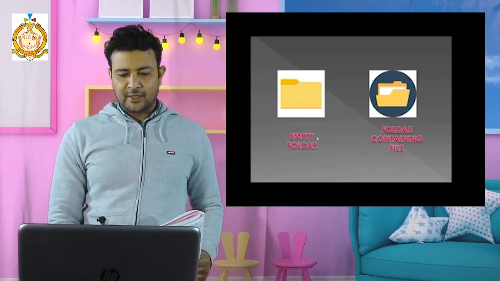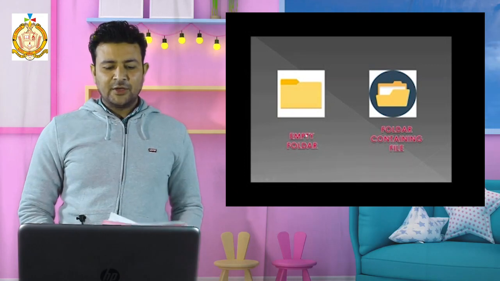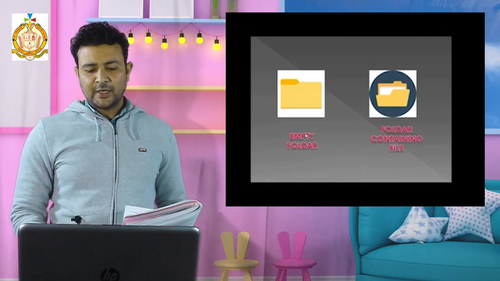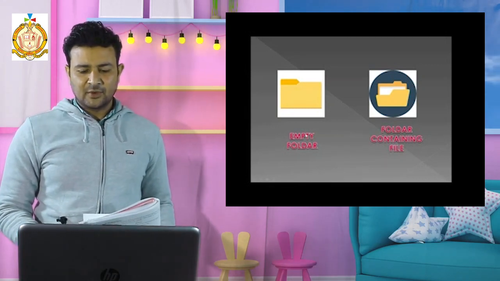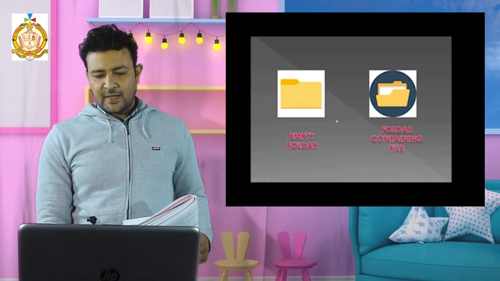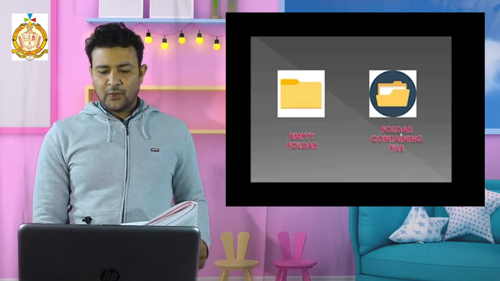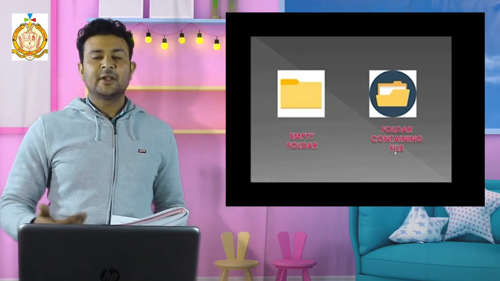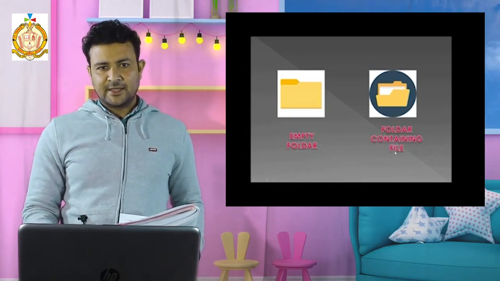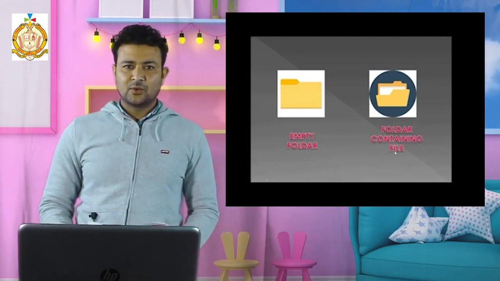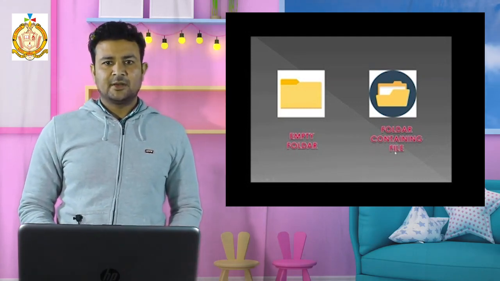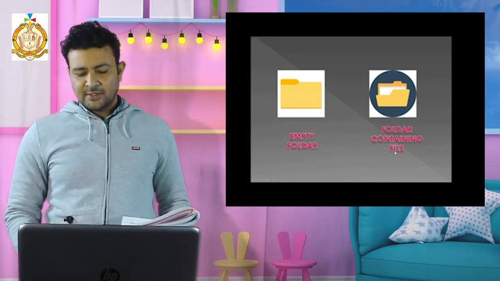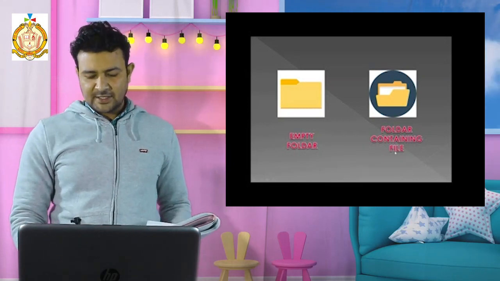One is an empty folder, which means nothing is there. When you see the empty folder, there is no size. If you are having files in the folder, see the second one. The folder contains files, which means there are different files. As they are different files, there will be different sizes. An empty folder means no size, no space covered by this folder. But in case the folder has files, it will cover space also, and there will be size also.